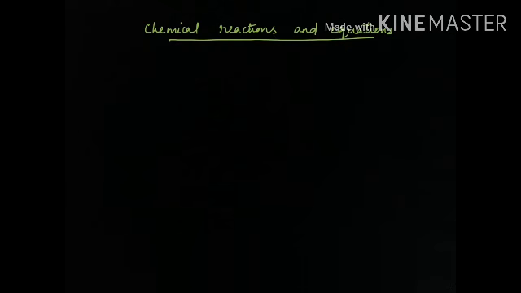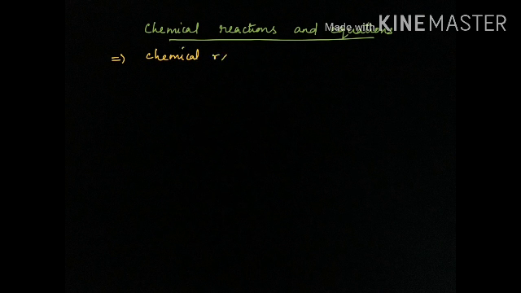Let us look at what we have studied under this chapter: chemical reactions and equations. In the beginning, we studied what is meant by a chemical reaction. Hope you remember it. What is a chemical reaction? How can we express this chemical reaction in terms of a chemical equation? How can we represent a chemical reaction in terms of a chemical equation?